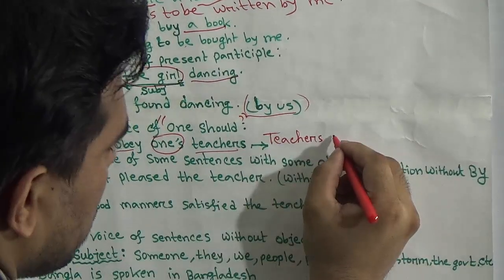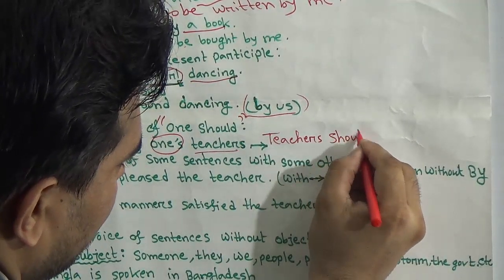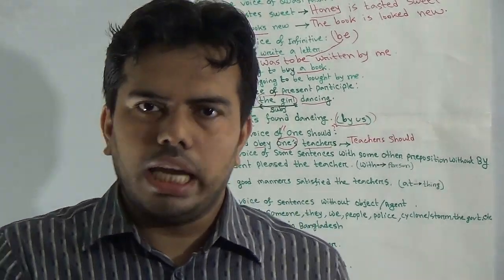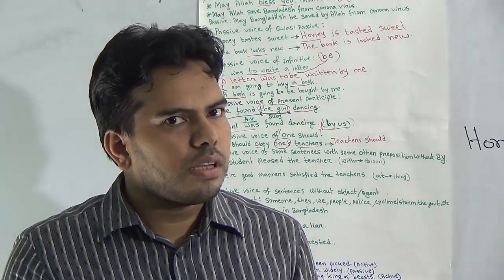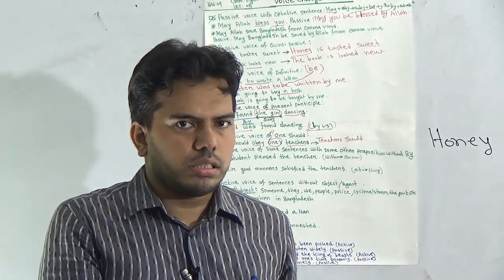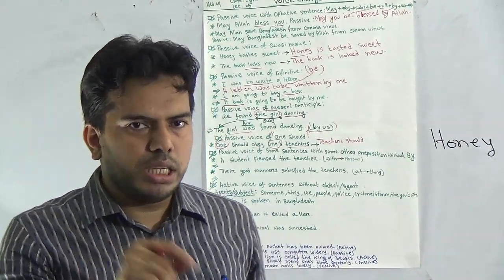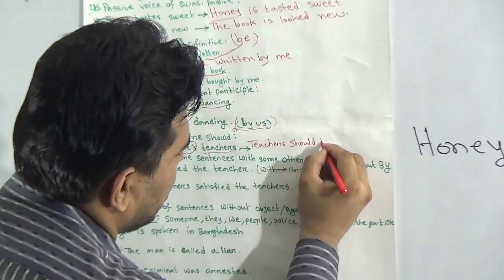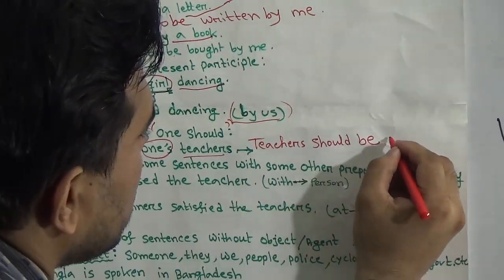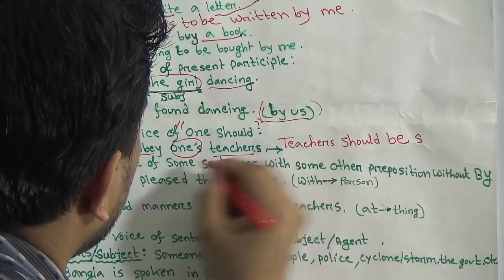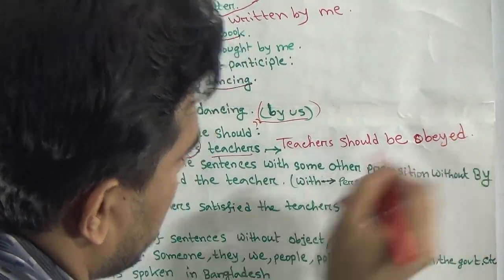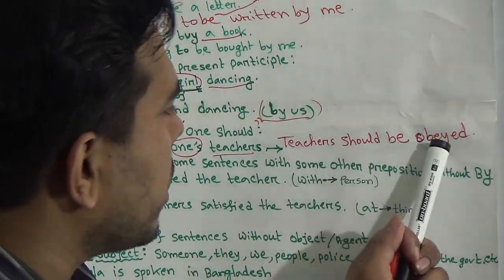Then write the auxiliary verb, the modal auxiliary should. We learned from our previous class that if there is any modal auxiliary in our active voice, then we have to add be with our modal auxiliary. Which be? B and E. So teachers should be, then write only the rest of the part. The verb should be in past participle form. Okay, it's done. Teachers should be obeyed.